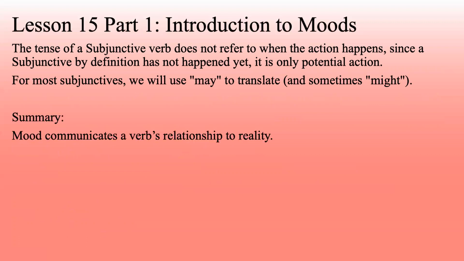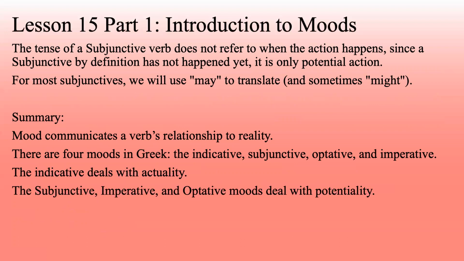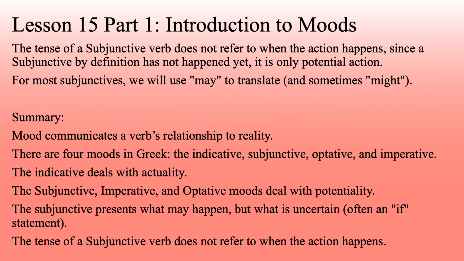So summary: mood communicates a verb's relationship to reality. There are 4 moods in Greek: the indicative, subjunctive, optative, and imperative. The indicative deals with actuality. The subjunctive, imperative, and optative moods deal with potentiality. The subjunctive presents what may happen, but what is uncertain, often an if statement. The tense of a subjunctive verb does not refer to when the action happens.